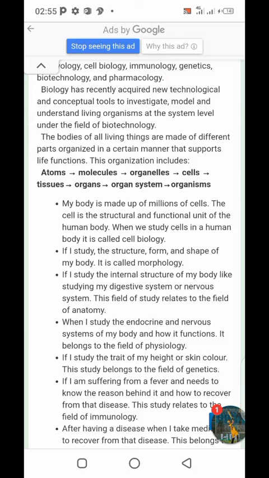When we study cells in a human body, it is called cell biology. Simply we call it cytology, and as we know, cytology is the study of a cell and its organelles. Next one, if I study the structure, form, and shape of my body, it is called morphology. So morphology is simply the study of shape.